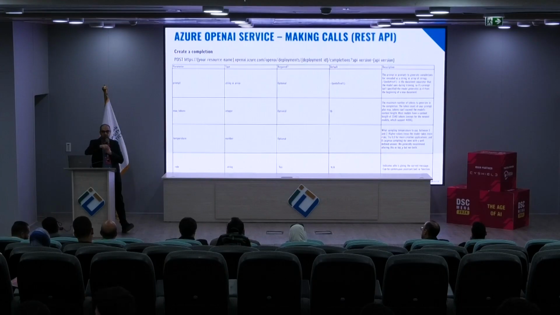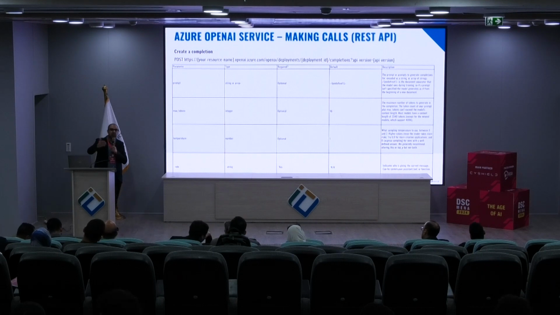So if we're creating a chat application, and the user asked a question and the model replied, and the user asked another question, we need to send 3 prompts to the model, or at least 2. First is the user prompt, the first user prompt, then the assistant role to tell the model that you replied to the user with this completion, and then send another prompt for the user prompt.